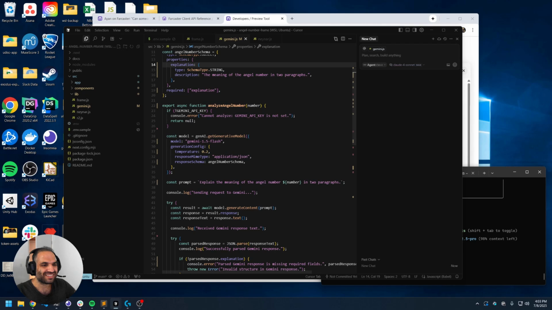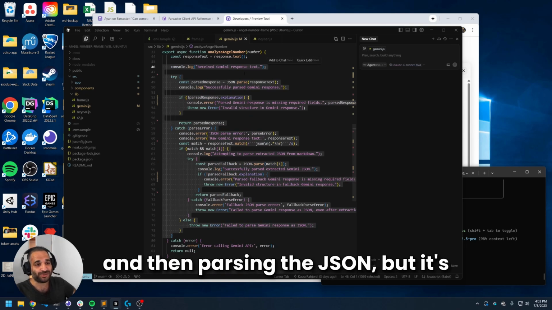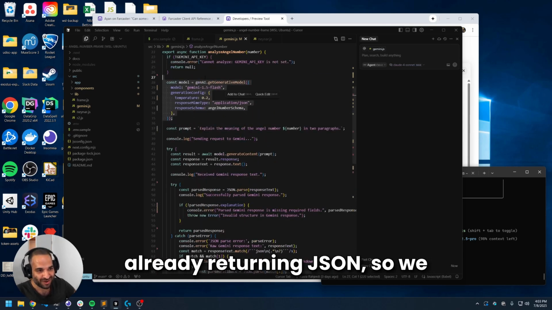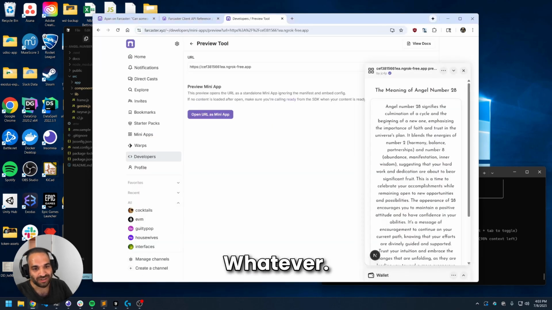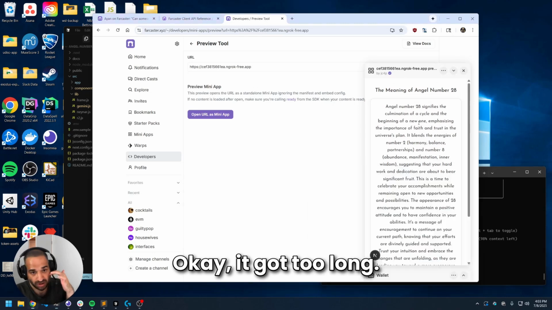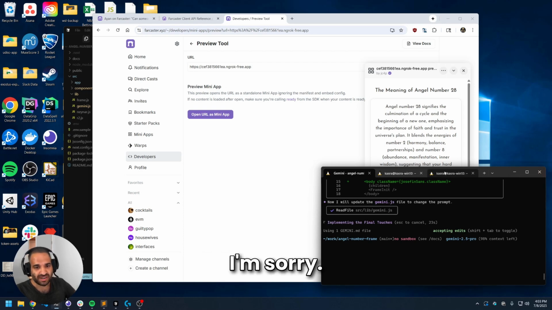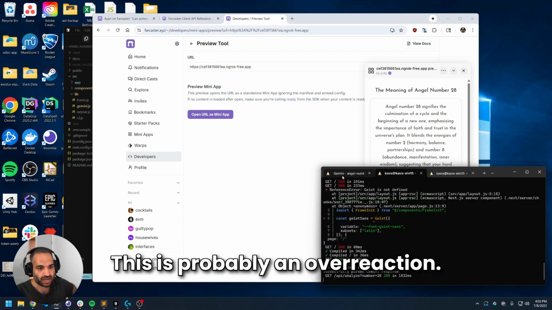I hate this. Whatever. There's a much cleaner way of writing this code. It's currently getting the text and then parsing it into JSON, but it's already returning JSON, so we could just get the JSON. But whatever. Hate this, hate this, hate this. Okay. It got too long now. I like the font, but it just got too long. I'm sorry, shouting hate this is probably an overreaction.